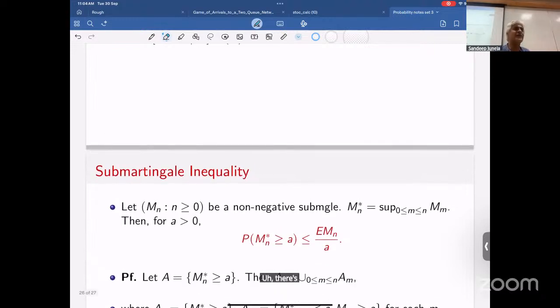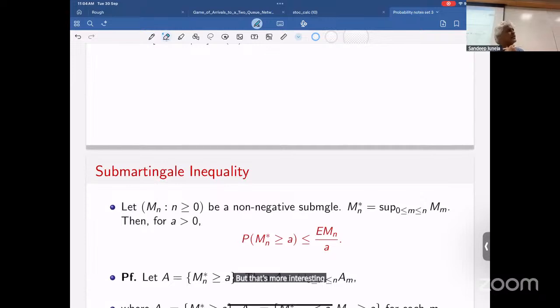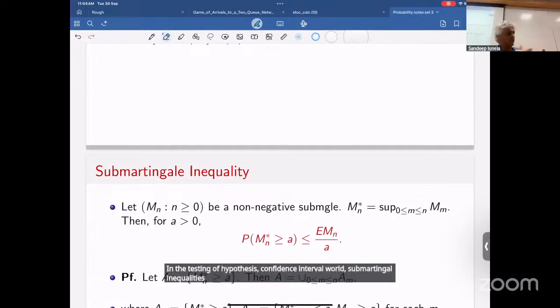There's an equivalent result for super-martingales, which I'll tell you about, and that's even more interesting. But that's more interesting in the learning theory world, in the testing of hypotheses and confidence interval world. Sub-martingale inequalities are used more for proving convergence of results. But right now, I'll just give you a flavor of it. If we need these things more, I'll come back and maybe prove more results. But this is a nice result.